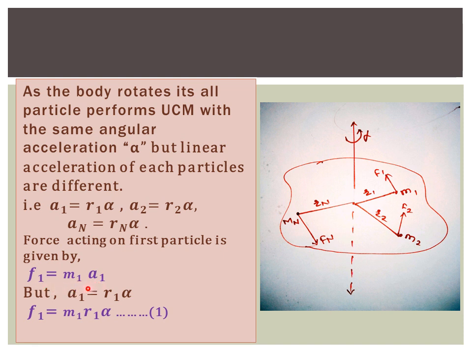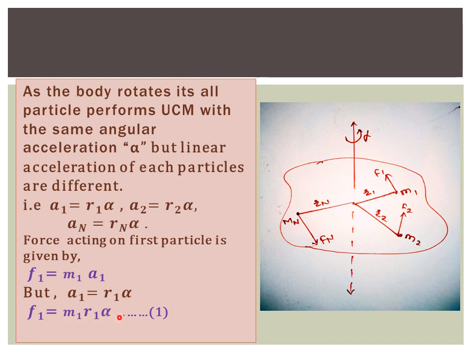So this is the equation, and what is the value of a1? But a1 equals r1 into alpha. So replace this a1 by r1 into alpha. So what is the equation of F1 then? F1 equals m1 r1 alpha. This a1 is replaced as r1 into alpha. So the force acting on the first particle is F1 equals m1 into r1 into alpha.